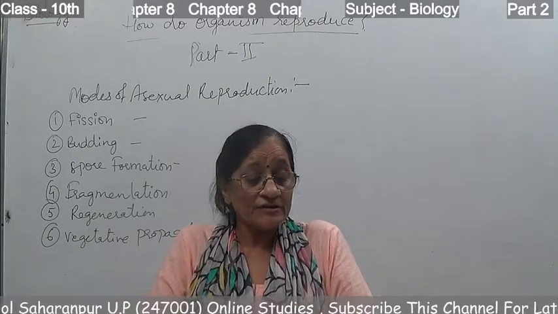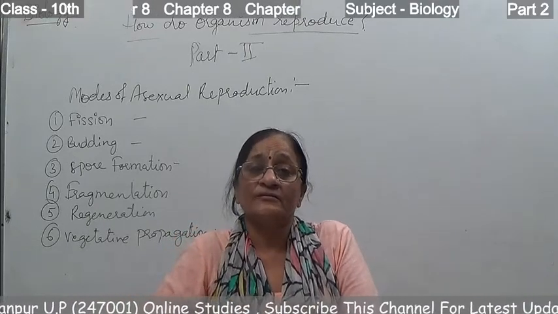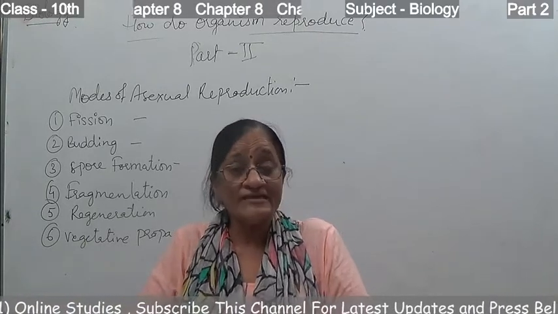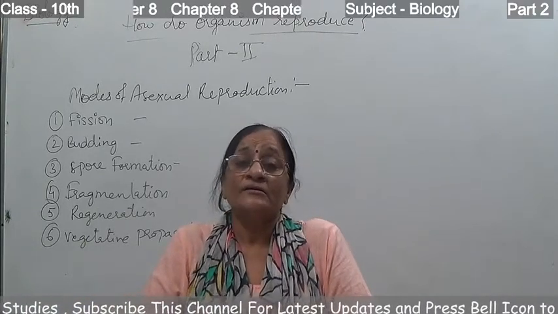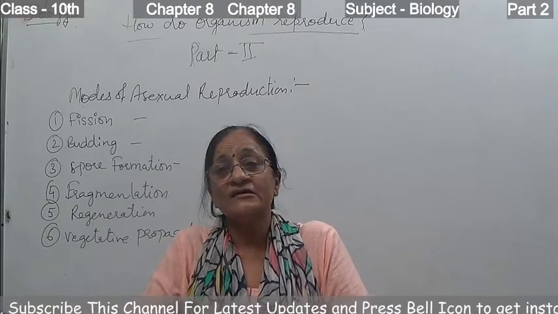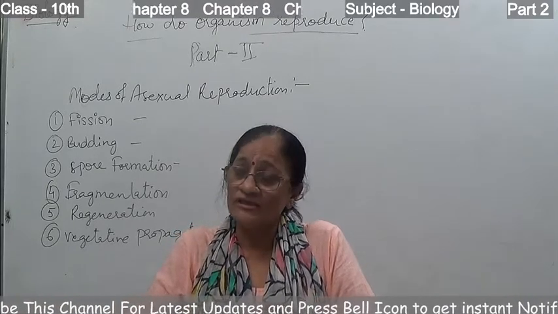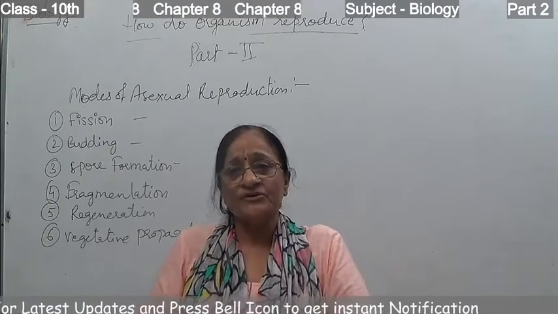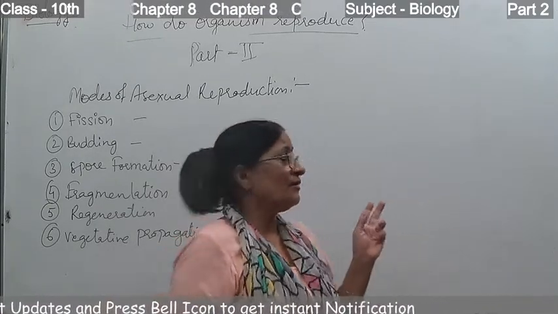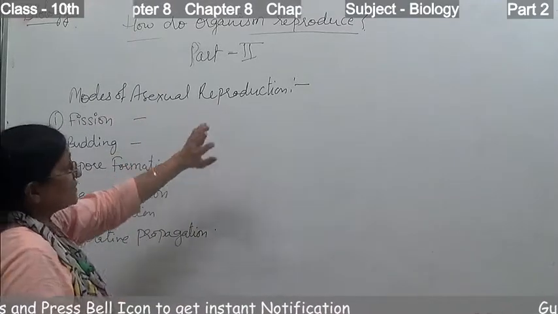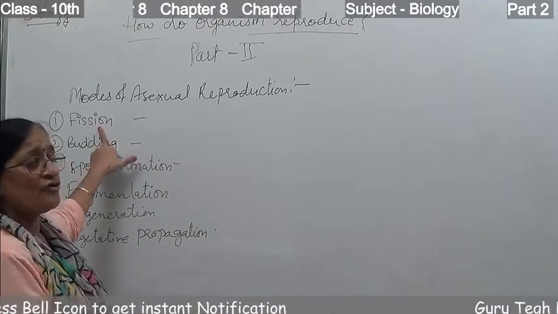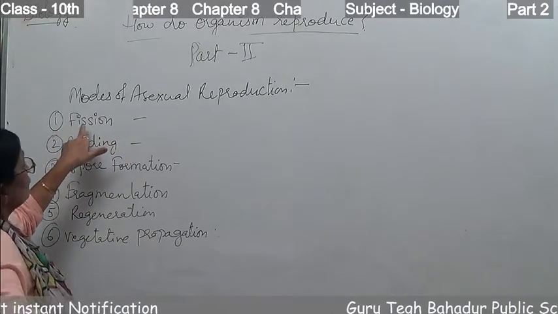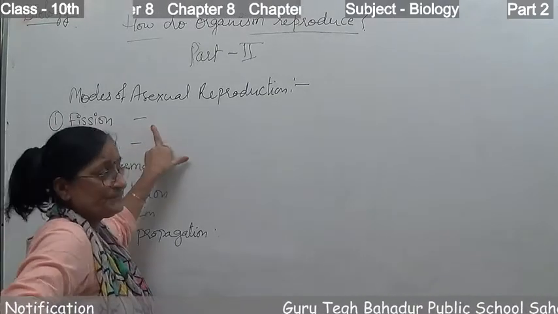Good morning, students. Today we will discuss the modes of reproduction, modes of asexual reproduction. Yesterday we discussed the meaning of reproduction, then the importance of reproduction, and then the types of reproduction. So today we will start with the modes of asexual reproduction. The first mode is fission.